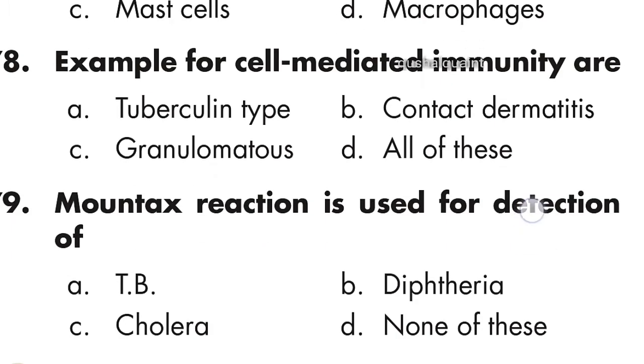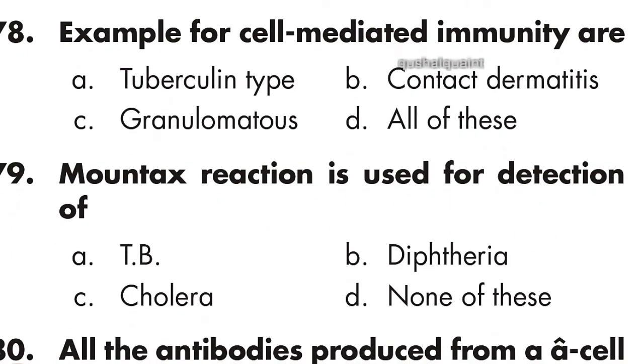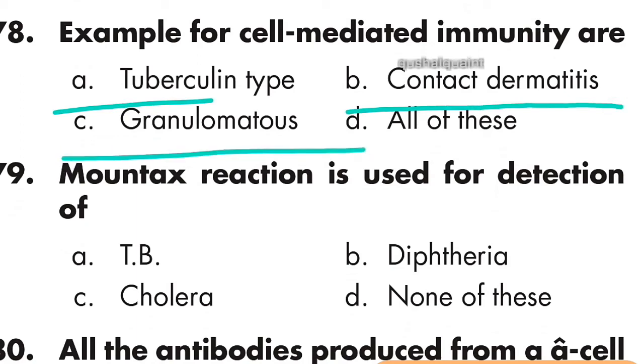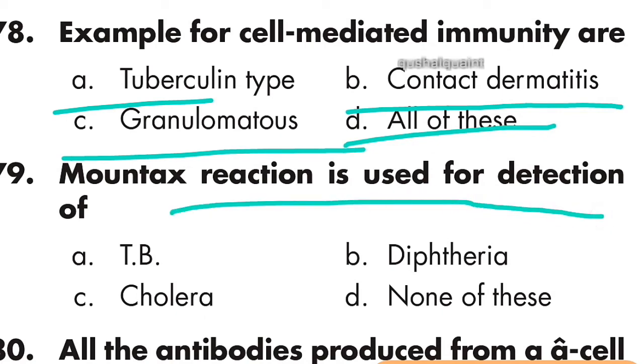78th: examples of cell mediated immunity are tuberculin type, contact dermatitis and granulomatous. Option D is right, all of these. 79th question: Mantoux reaction is used for detection of TB.